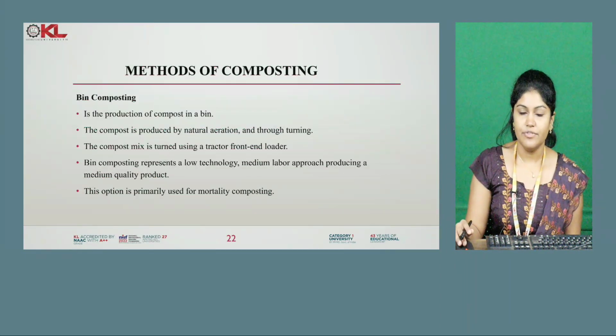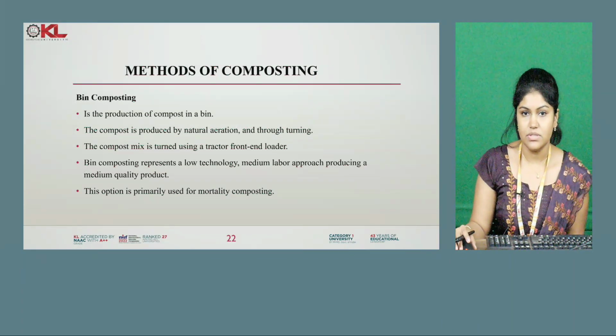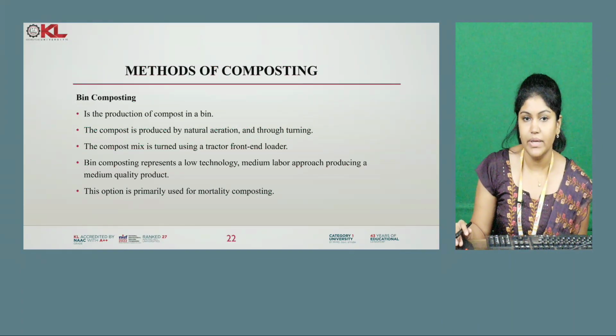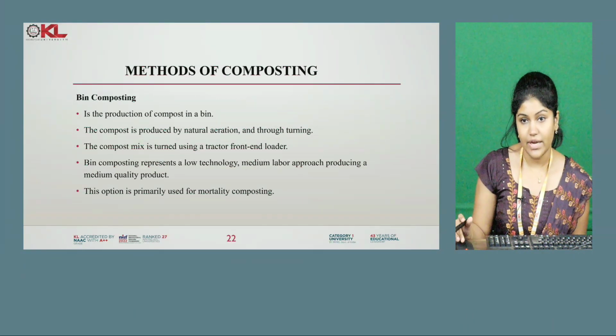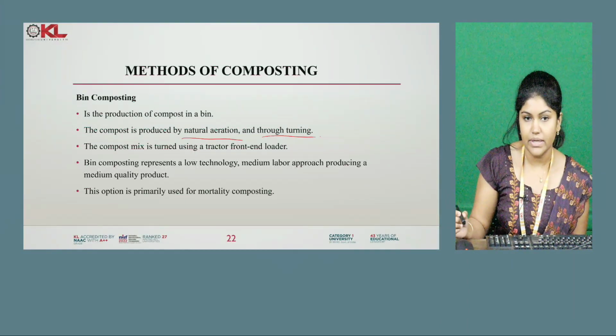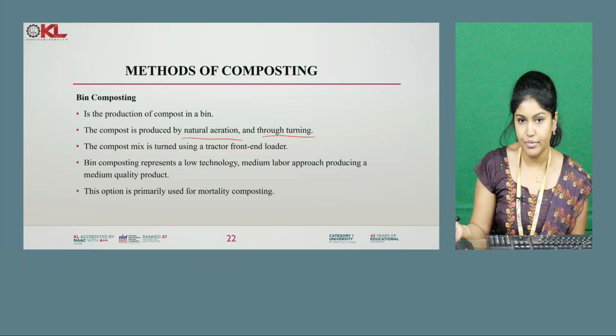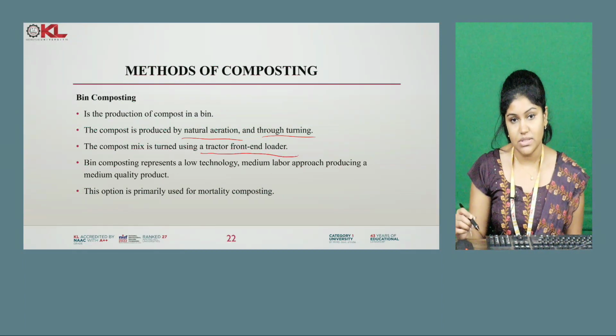Now the methods of composting. Methods of composting include bin composting. Bin means you all know that we will be keeping the waste material in a bin, producing compost in a bin. We will give natural aeration in this case, by turning. The compost mix is turned using a tractor or front end loader to mix the waste, not our hands.